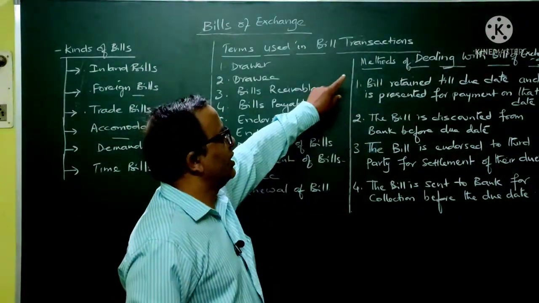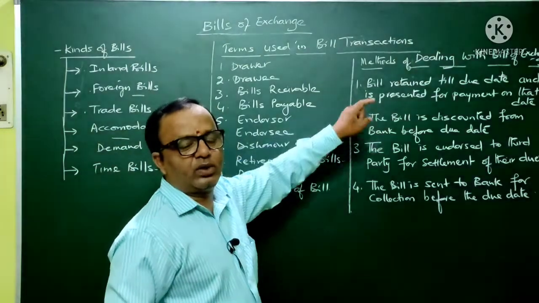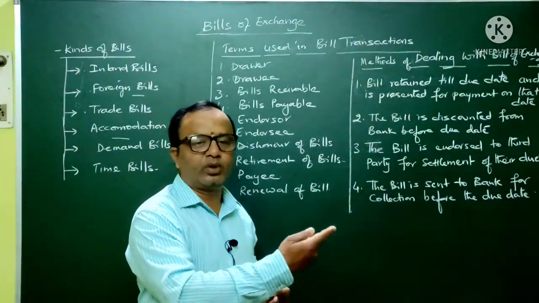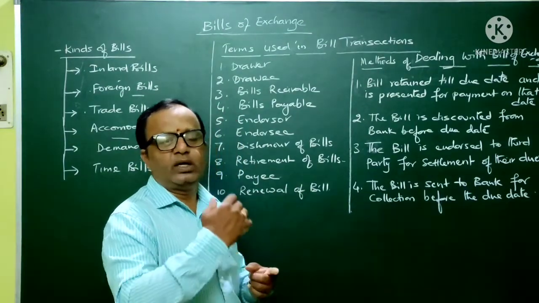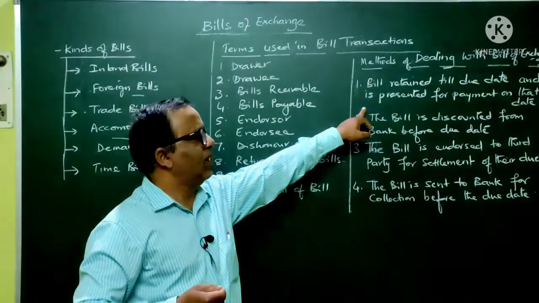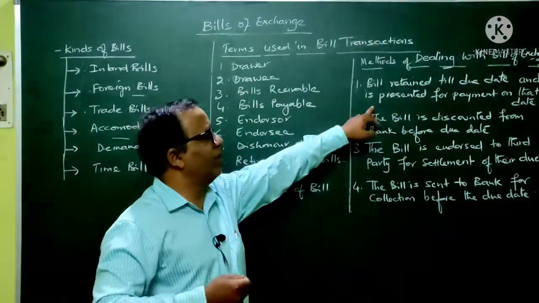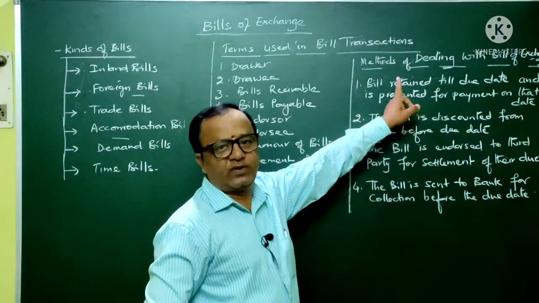What are those? First, the bill is retained till the due date and is presented for payment on the due date. In other words, the drawer, after drawing the bill on the drawee, can retain that bill with him till the due date, and on the due date he will present that particular bill for payment to the drawee. This is the first thing.